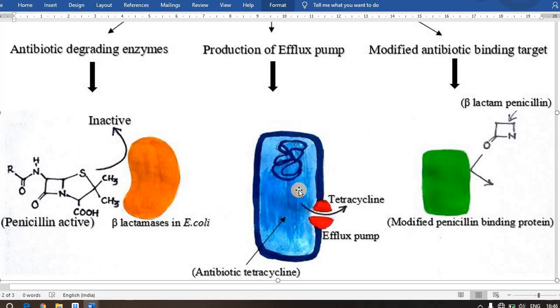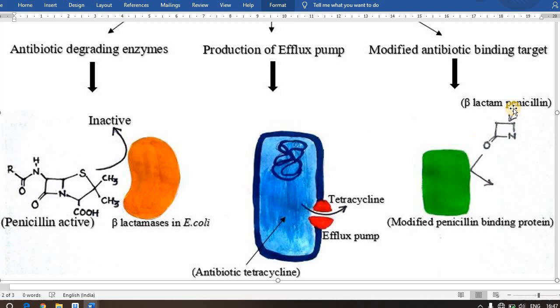Other bacteria have different modifications, like if it is targeted by the antibiotic tetracycline, they make a kind of pump around the cell wall structure, so they push that antibiotic outside the cell wall. So this is one of the modifications.